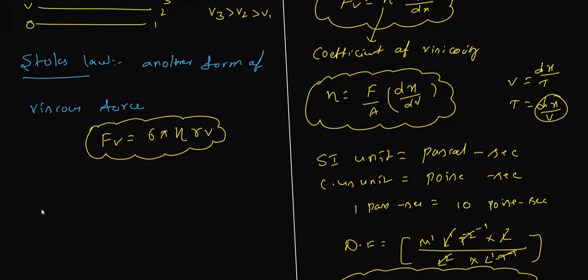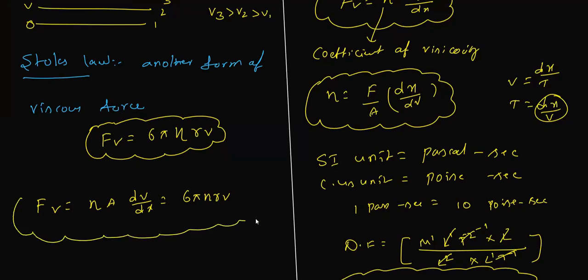So finally you can conclude Fv equal to eta into A into dv by dx, which equals 6 pi eta R v. Whichever is useful, we are going to use for derivations and for numericals also.